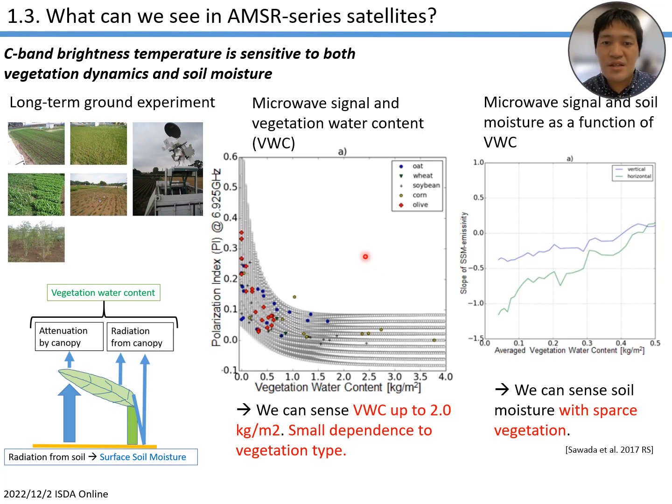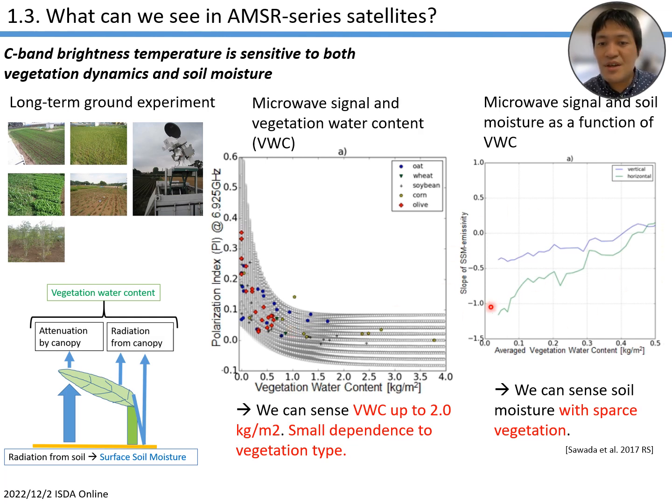Also, this is a summary of 5 different crop or vegetation types. Most of this variability can be explained by soil surface roughness, not vegetation structure. So we have small species dependency in the microwave signals, which is quite good news. C-band is long enough to mostly neglect the small differences in vegetation structure.